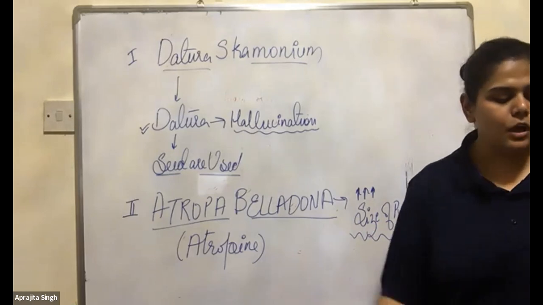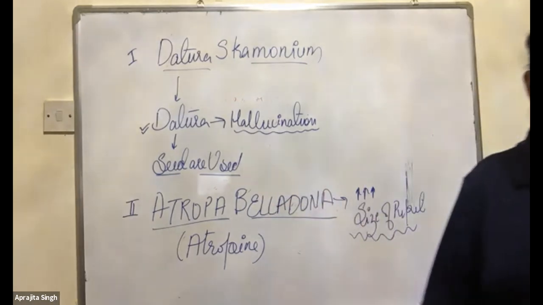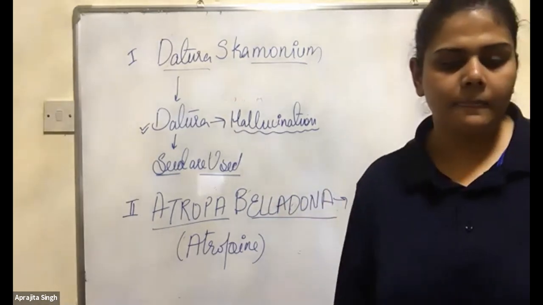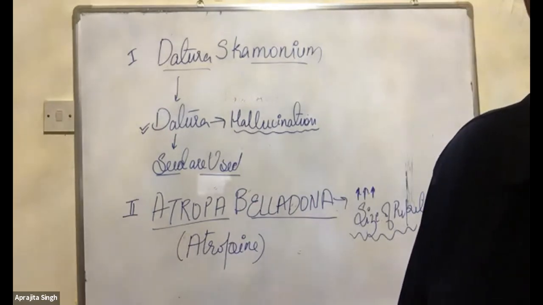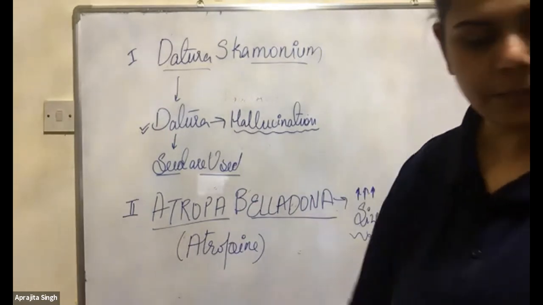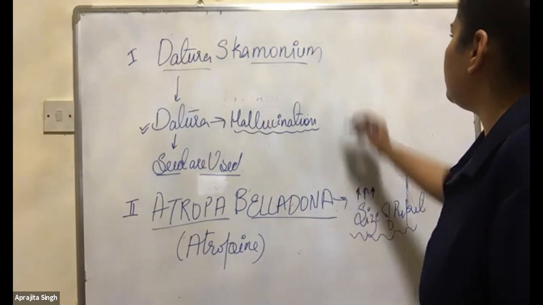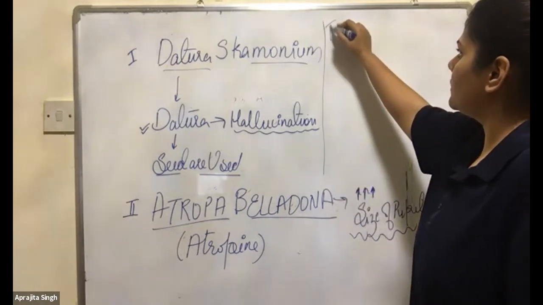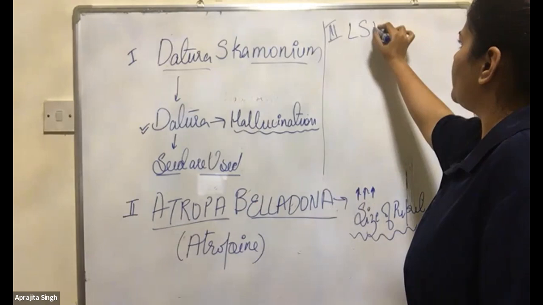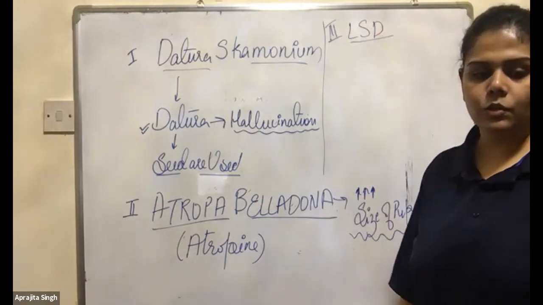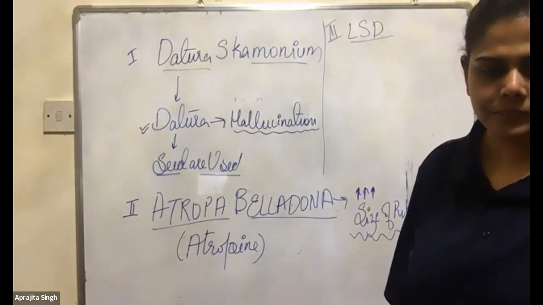Write it down quickly. Then I'll tell you about LSD, which is the third one. You don't have to remember the full form.